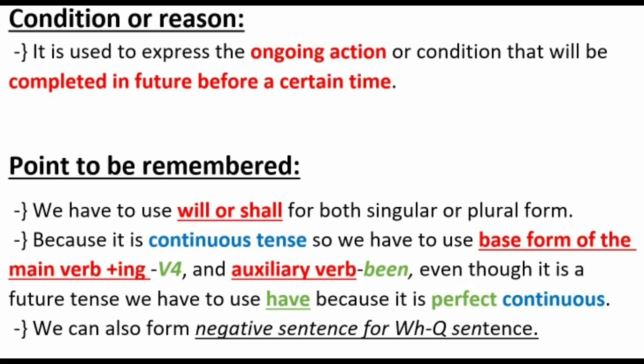The second point: because it is a continuous tense, we have to use the base form of the verb and the auxiliary verb been. Even though it is a future tense, we have to use have because it is perfect continuous. Now our future tense video is over. I have mentioned very minute details so that you can understand sentences and conditions very easily, so go through the point to be remembered.